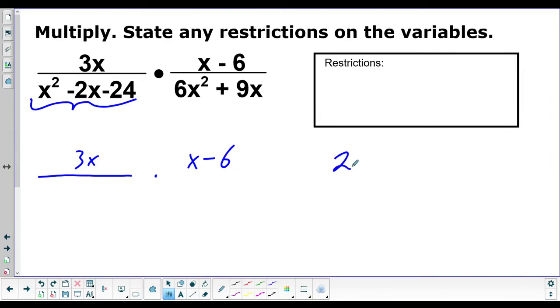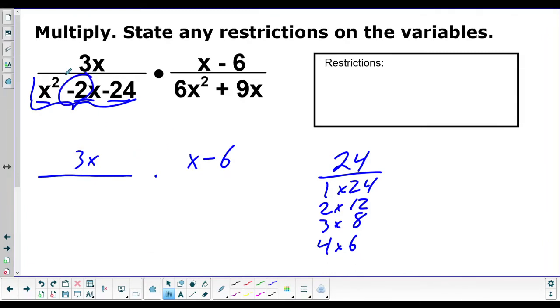Here, though, we can factor x squared minus 2x minus 24. So we look at the factors of 24 and do simple factoring because there's 3 terms, and our leading coefficient is a 1. So we have 1 times 24, 2 times 12, 3 times 8, 4 times 6. And we ask, how can we make a negative 2? Well, we could do negative 6 and positive 4. And if I multiply those, I get negative 24. So this is going to factor to x minus 6 times x plus 4.